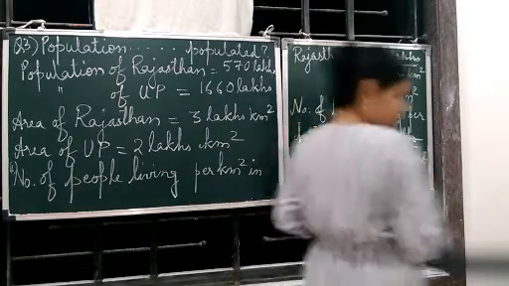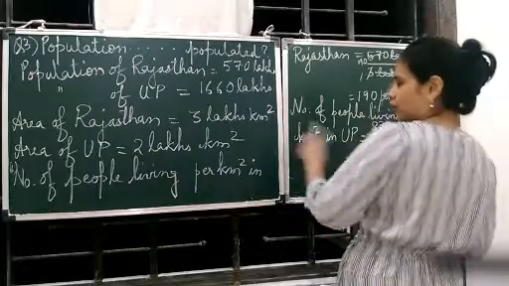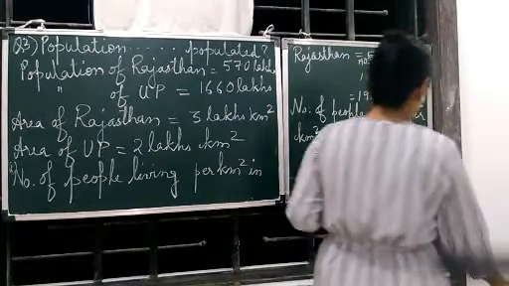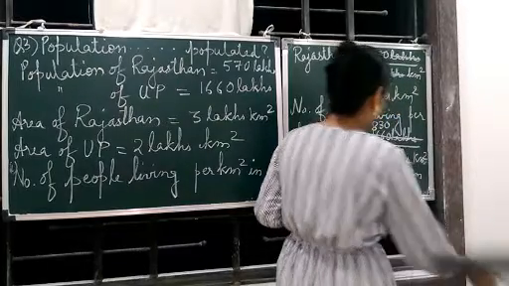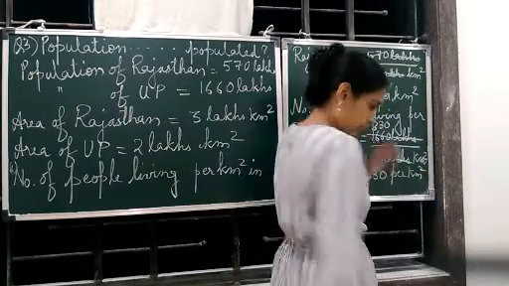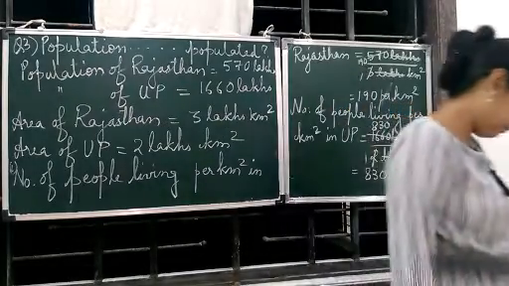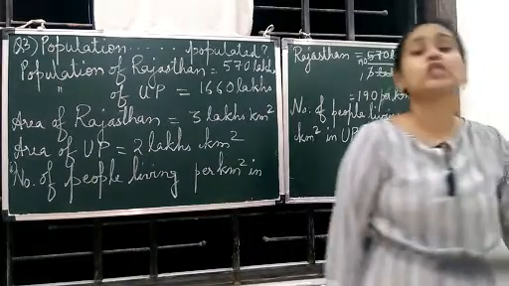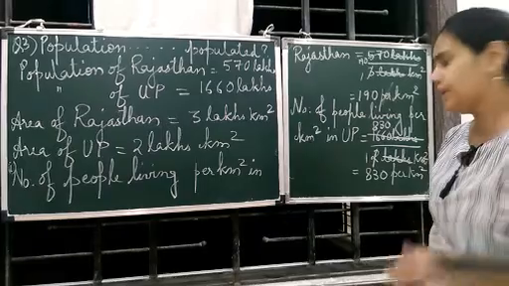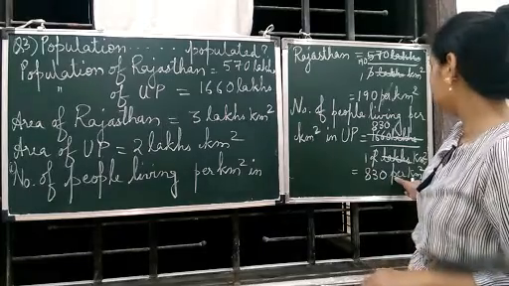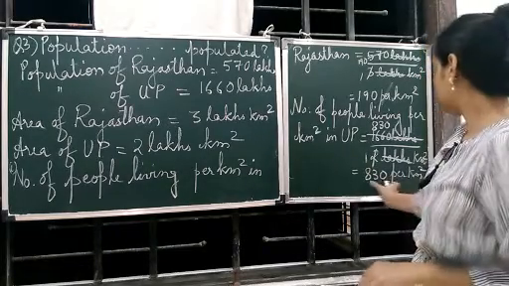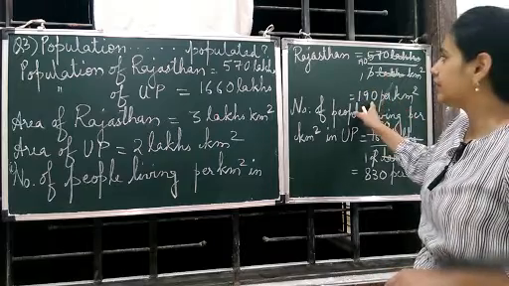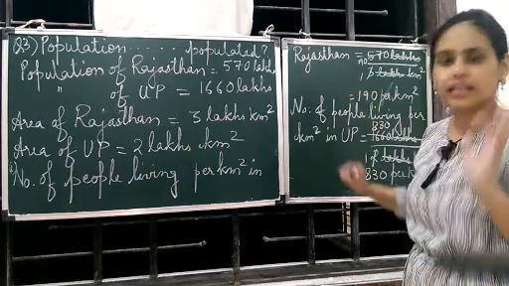You can write people because square kilometer is already written and number of people is also written. So if you want, you can write people also. Or this also is correct. Then which state is less populated? Where less people are living per kilometer square. This is 830 and this is 190. So who is smaller? 190. So in Rajasthan, less people are living.